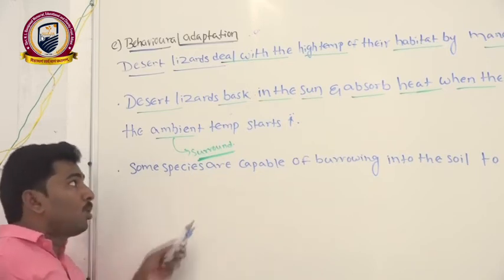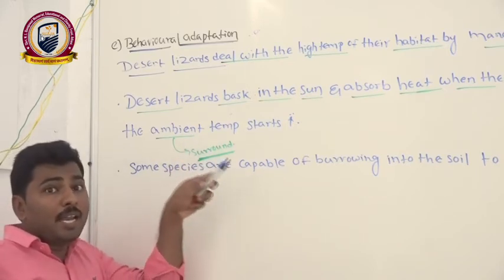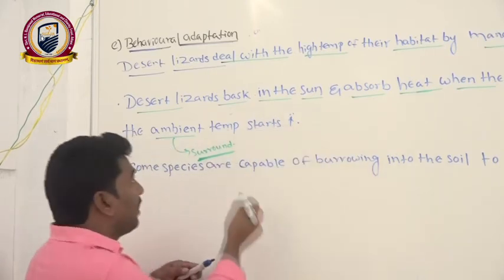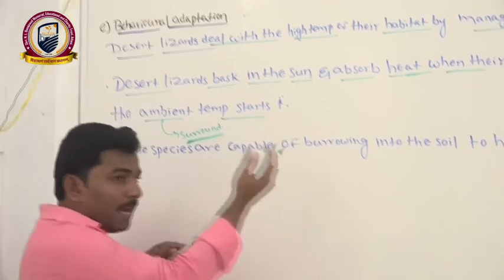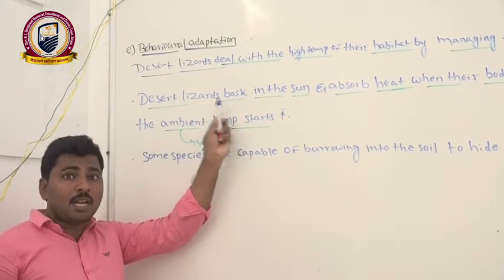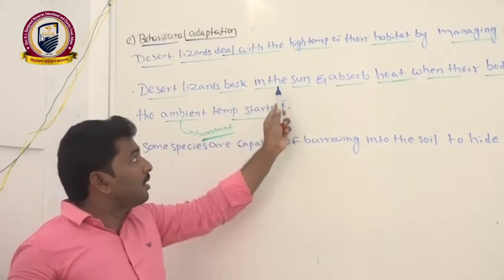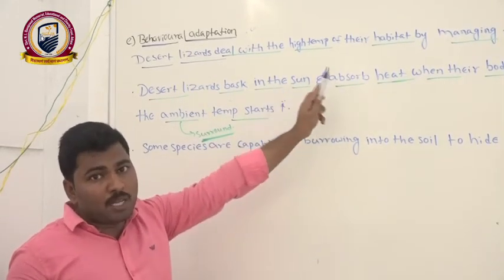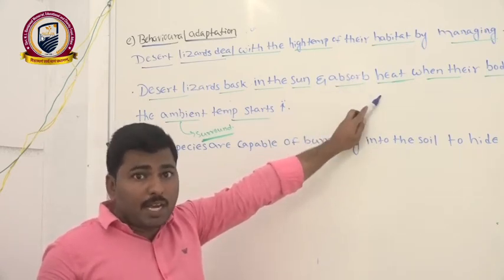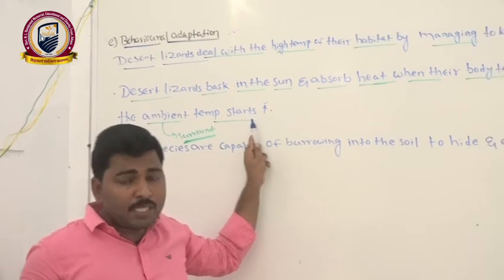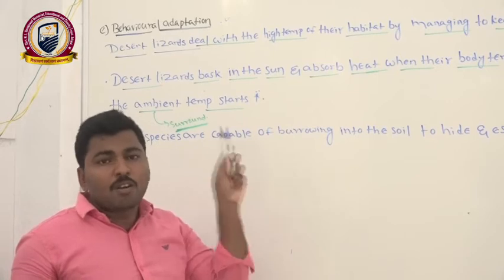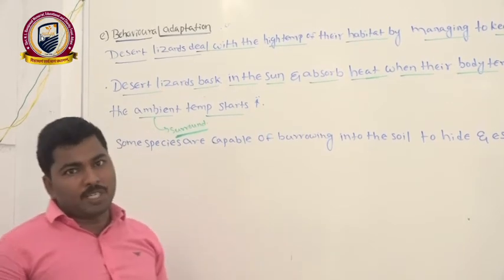At that time, to escape from the high heat, they come into shady places to maintain the optimum temperature. When the outside conditions are cold, they are exposed to the sunlight to absorb heat and increase their body heat. When it is very hot, they go to the shade and decrease their body temperature. Finally, they manage a constant body temperature.